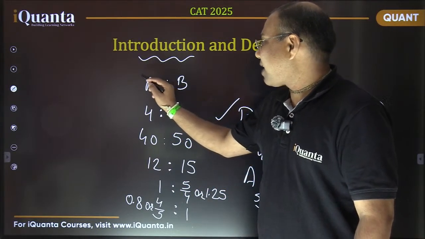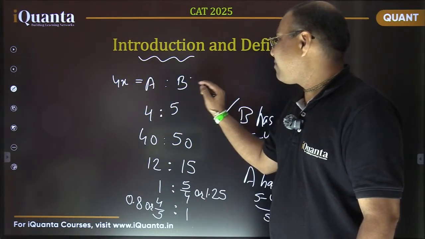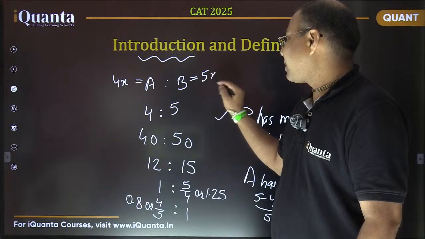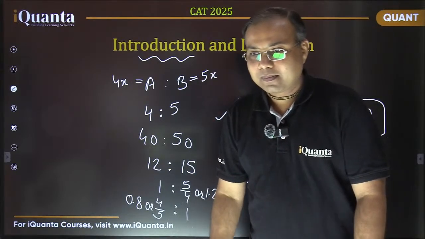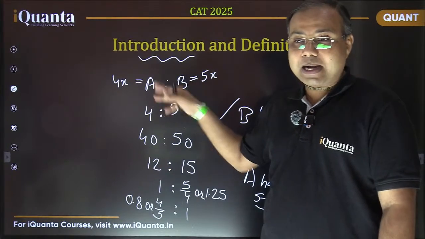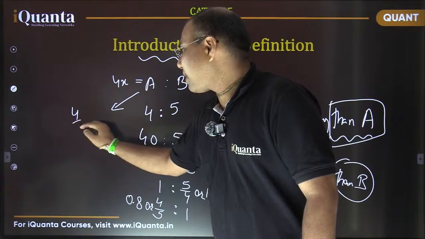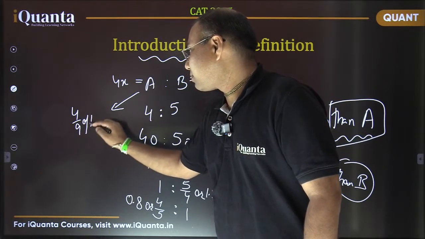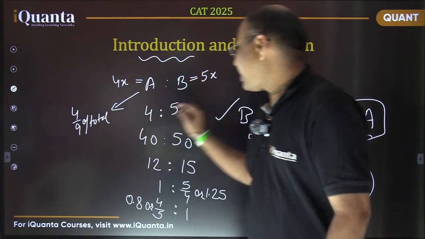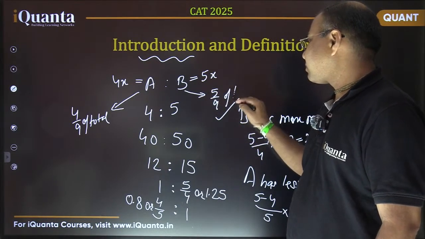So let A have a value 4x and B have 5x. And out of the total 9 parts, A is having 4 by 9 of the total, and B is having 5 by 9 of the total.